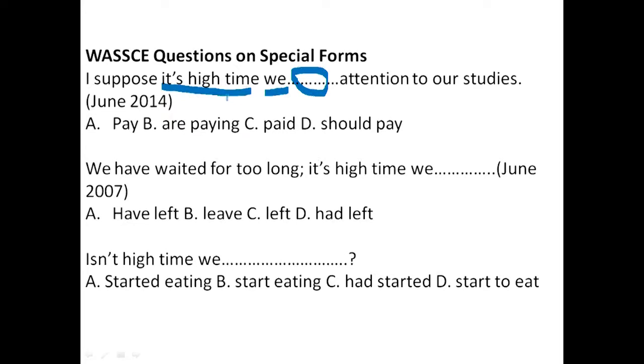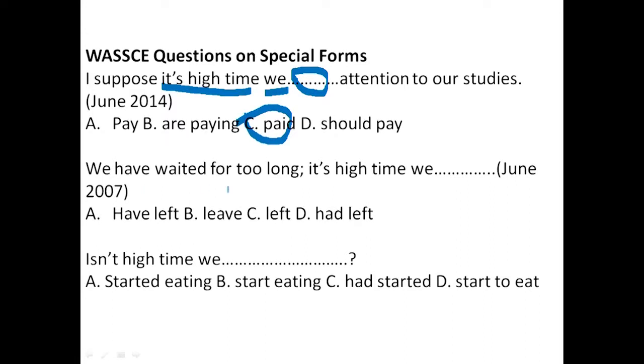So of course we have it's high time here by rule, then we have a pronoun here. So A, we have pay, is wrong, it's in present tense. B, we have are paying, is out of the case. C, we have paid, C is fine, because it's in past tense. And D, we have should pay, is out of the case. So I suppose it's high time we paid attention to our studies. You see? So of course C is our answer.